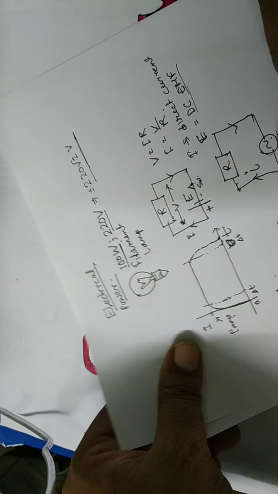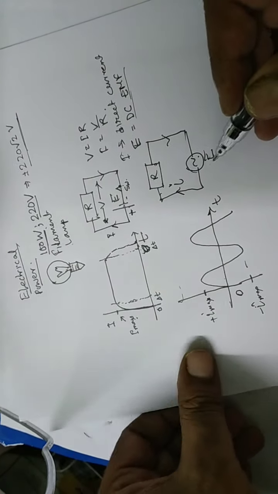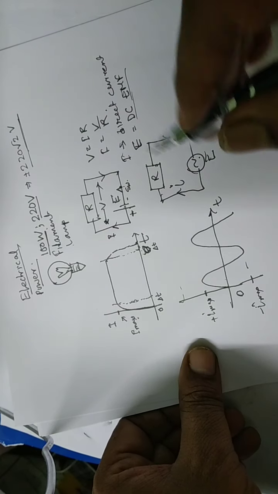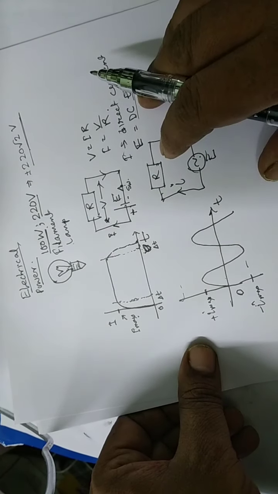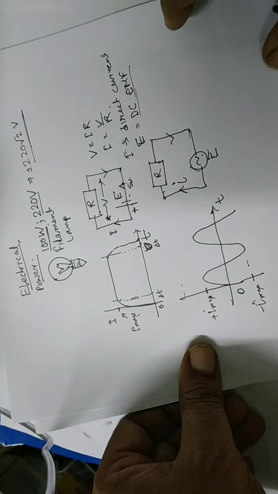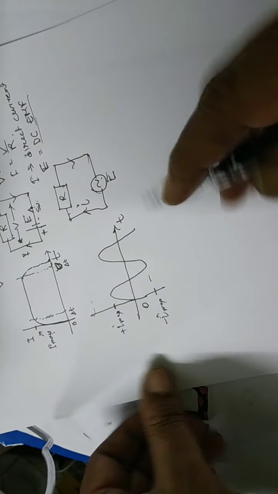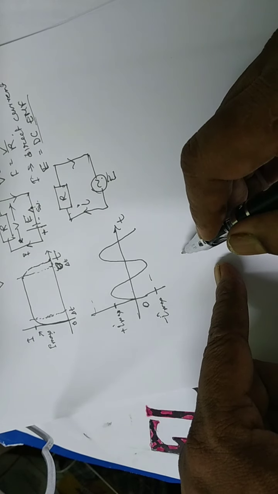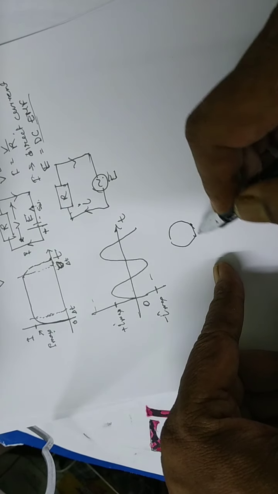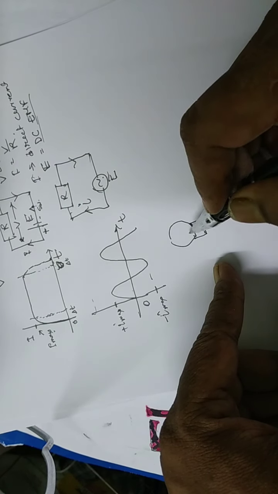So this EMF also changes with time, and thereby current also changes with time. But in normal calculation we do not use this type of critical condition. Normally we can say that whenever there is a bulb, you can consider this is a DC bulb also.